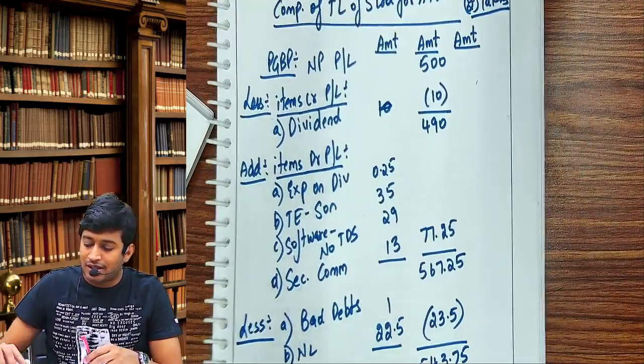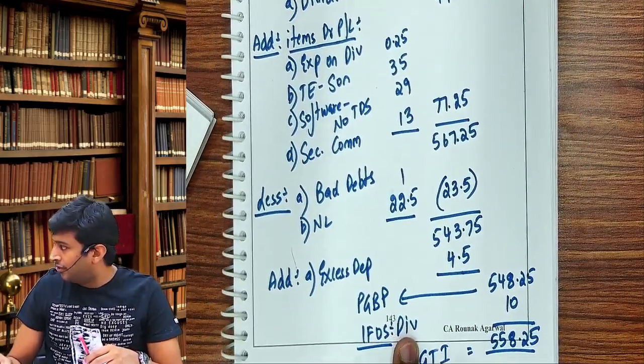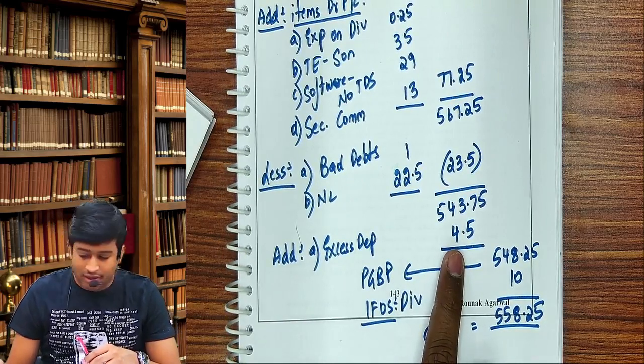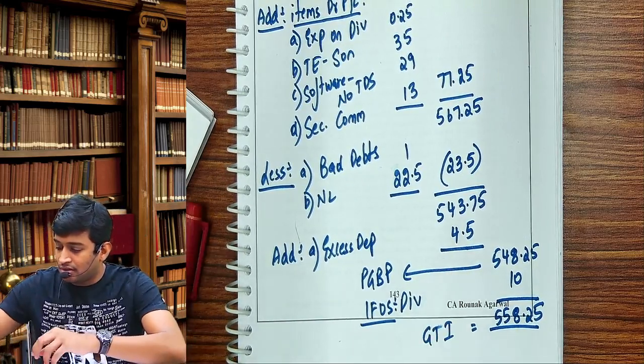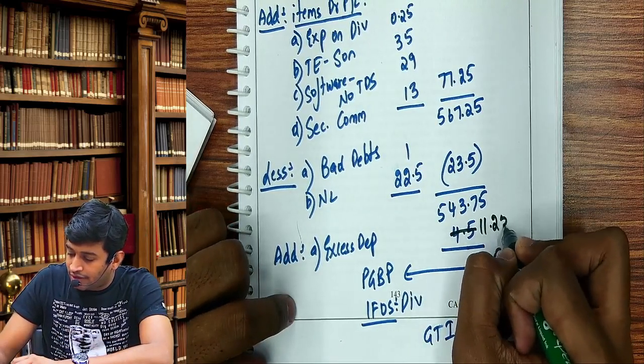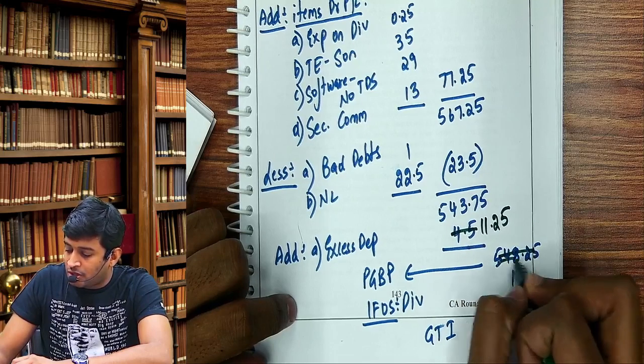Now come to the answer. You will find here add excess depreciation 4.5, change that to 11.25. Change the PGBP value now.